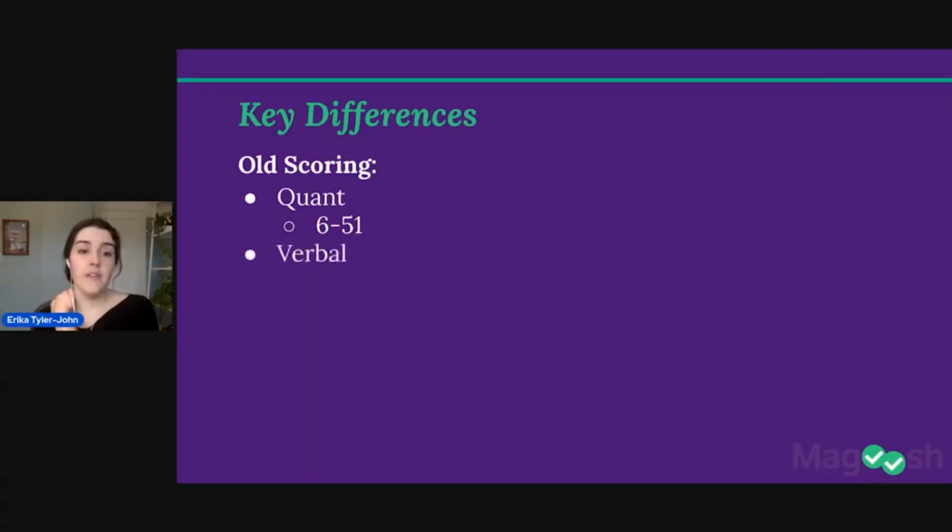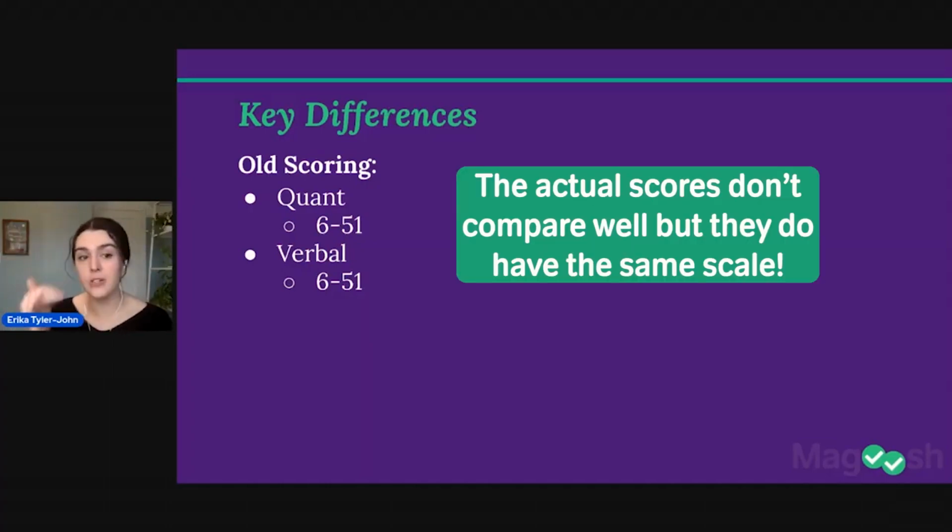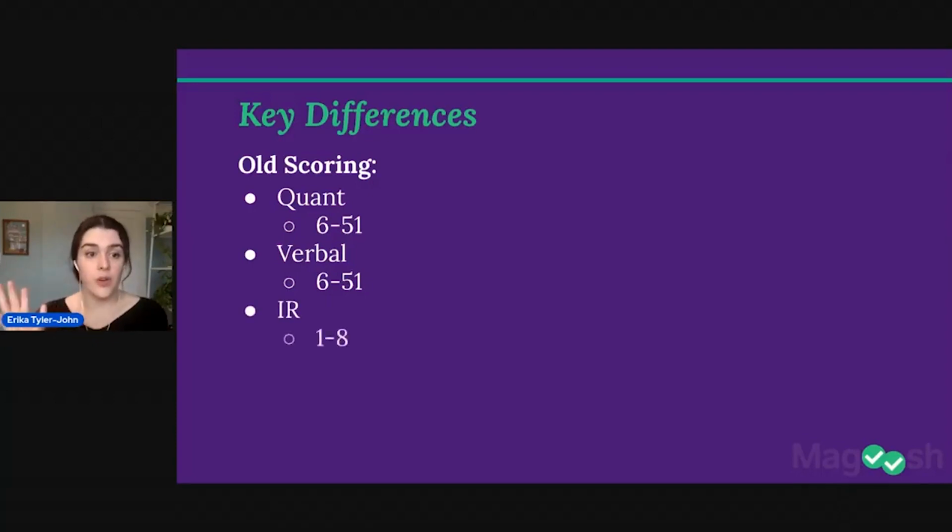Then we have verbal. Same deal, 6 to 51. So they have the same scoring between those two sections. I'll note that the actual scores don't compare super well. There are different percentiles associated with different section scores, but they have the same scale. There's IR, which was scored from 1 to 8, and there's AWA, which is scored from 0 to 6.